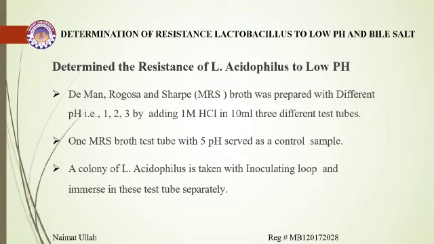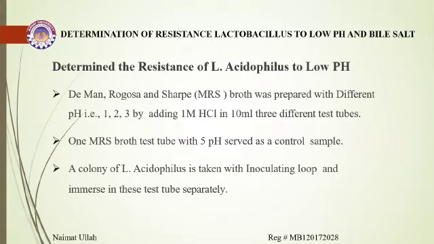That is pH 1, 2, and 3, by adding 1 molar HCl, in 10 ml in three different test tubes. One MRS broth test tube with pH 5 served as a control sample.